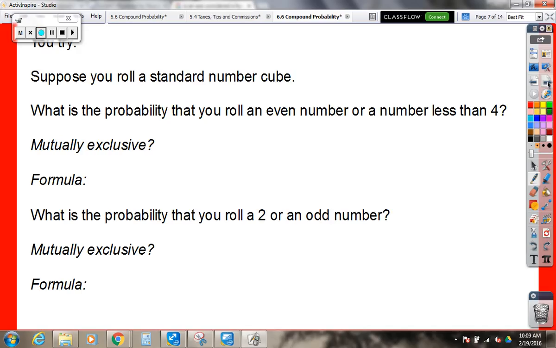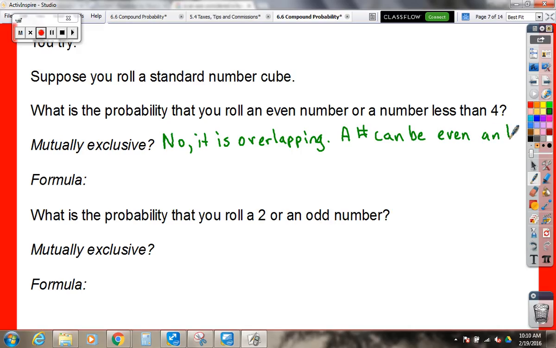It's overlapping. Overlapping, why? Because you can roll an even number, or you can roll a 4. Or a 2. A 2 would fit both. Good. So it's not mutually exclusive because it's overlapping. A number can be even and less than 4.